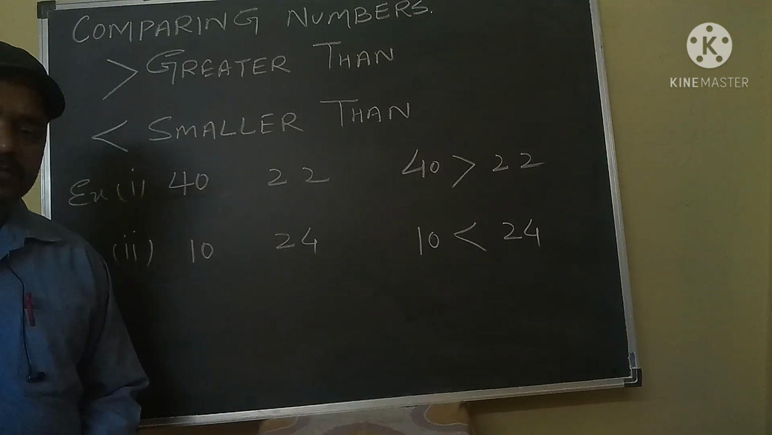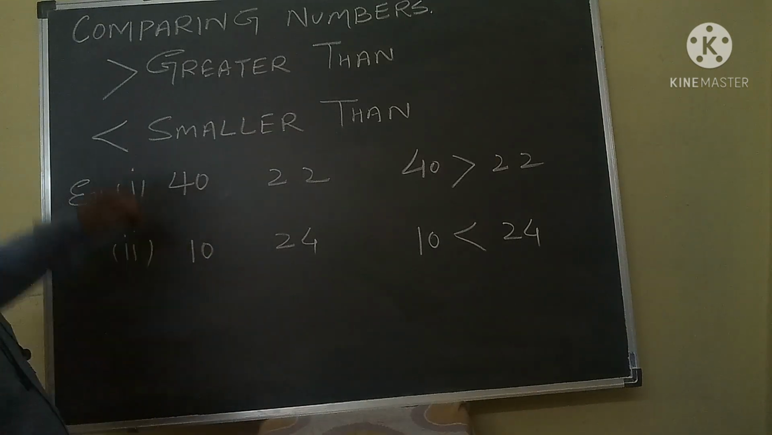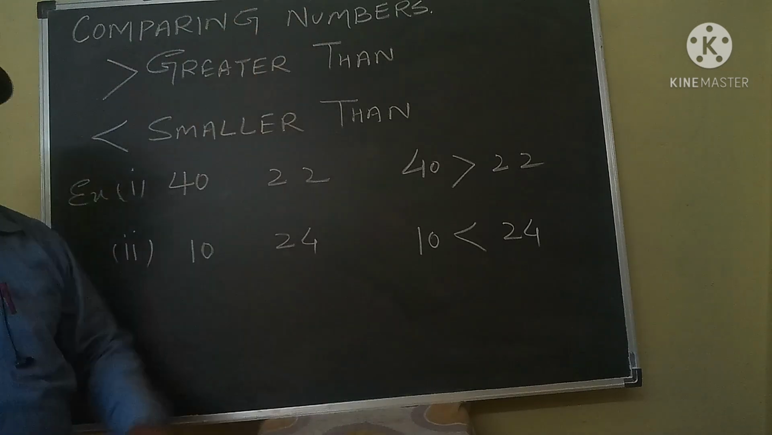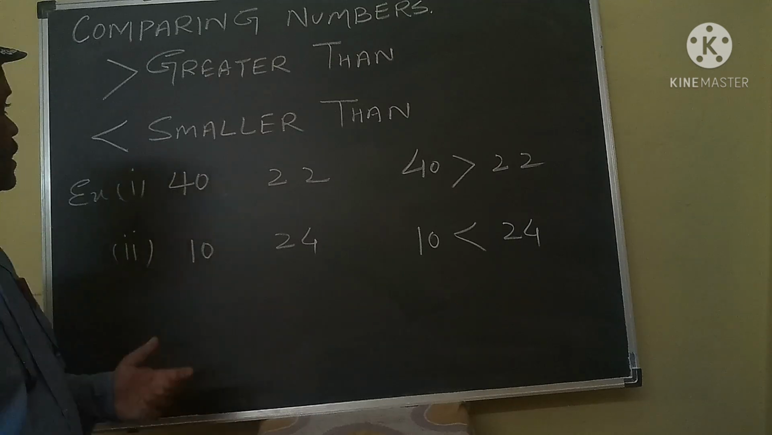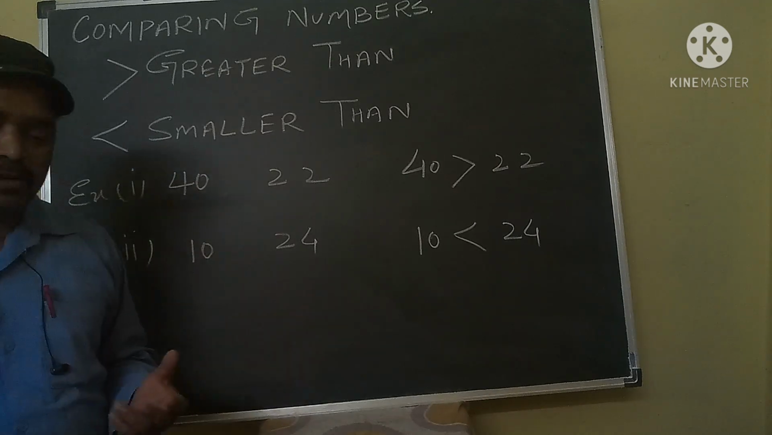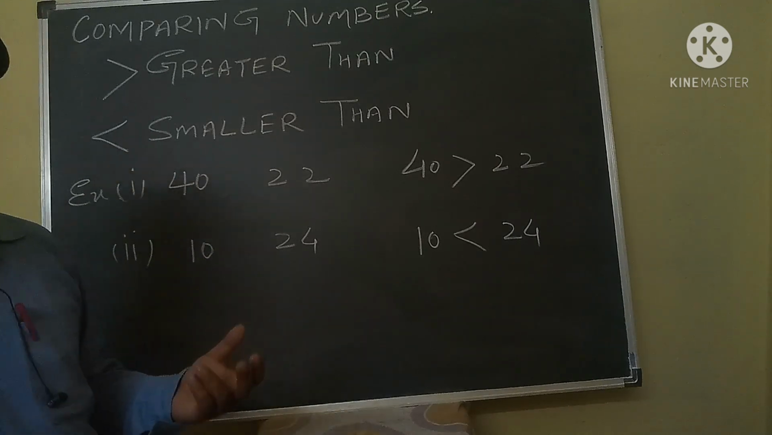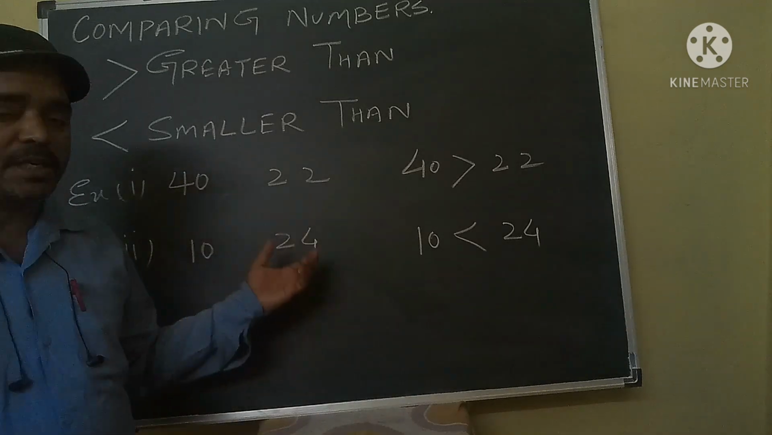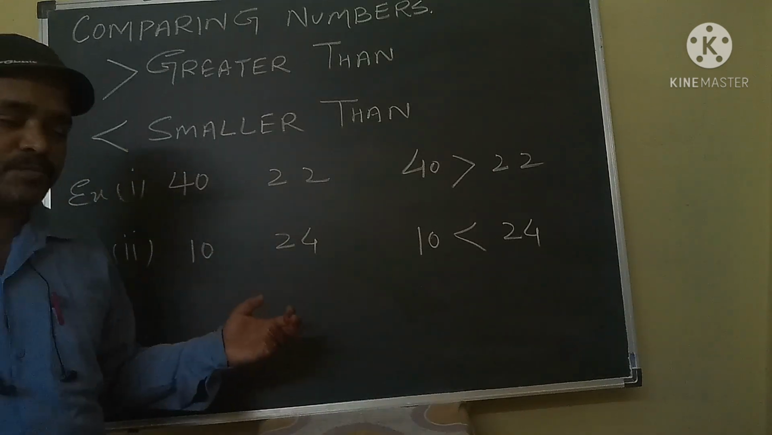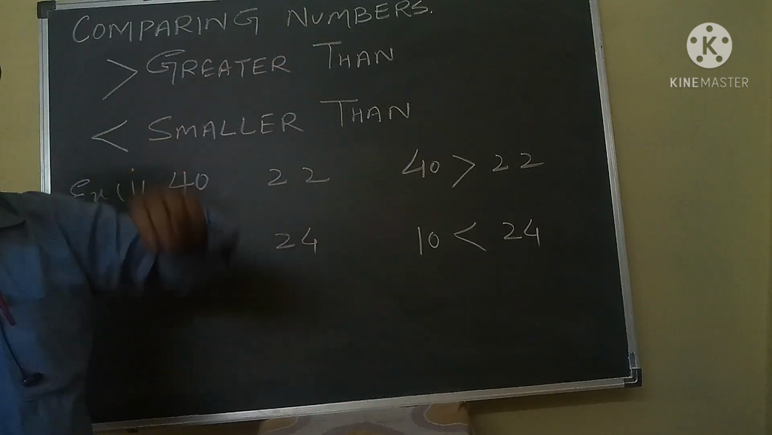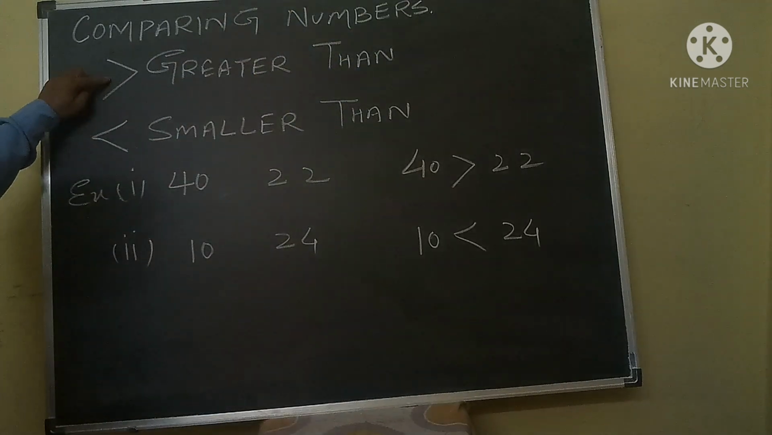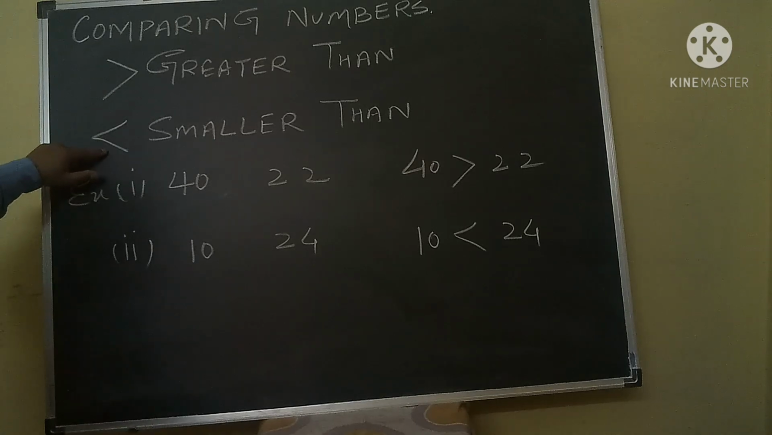Now we will discuss how we will compare numbers. Your next topic is comparing numbers. The meaning is, suppose you have two numbers, how do we compare which number is bigger and which number is smaller? So for comparing numbers, we will apply two symbols. This is the first symbol and this is the second symbol.